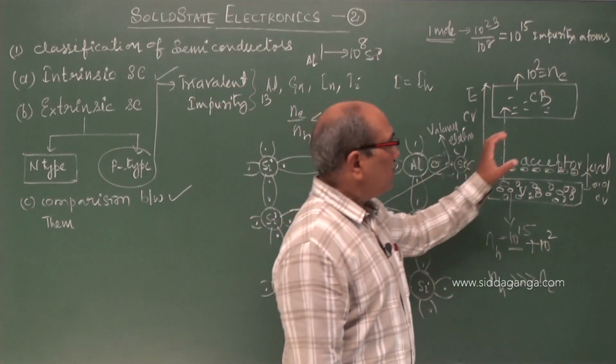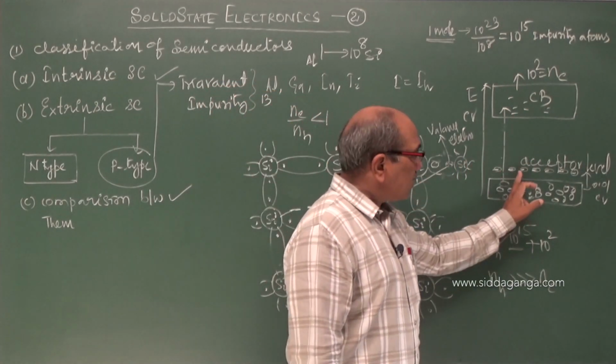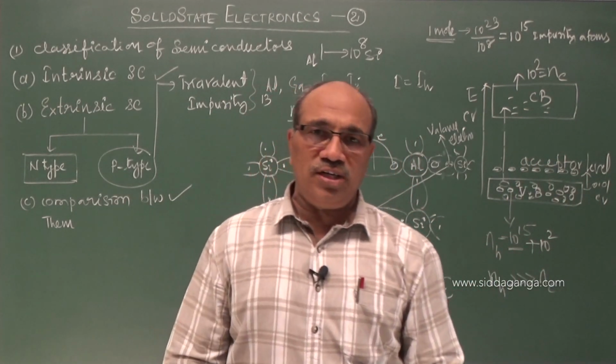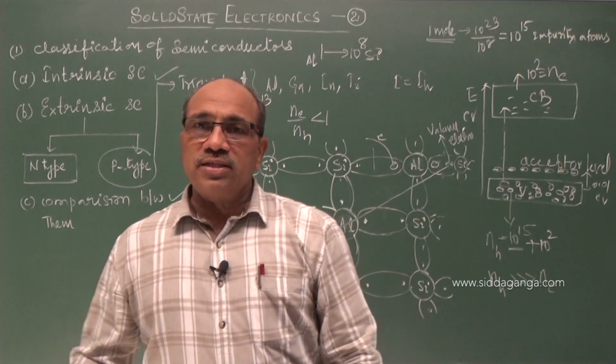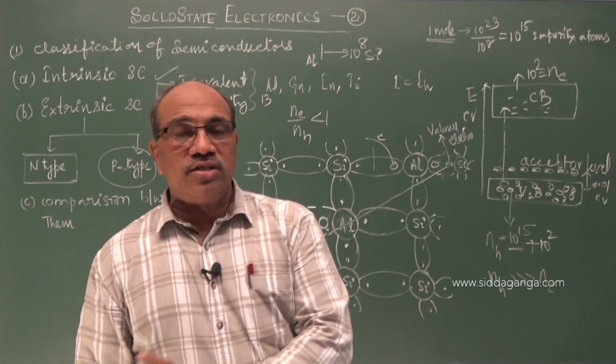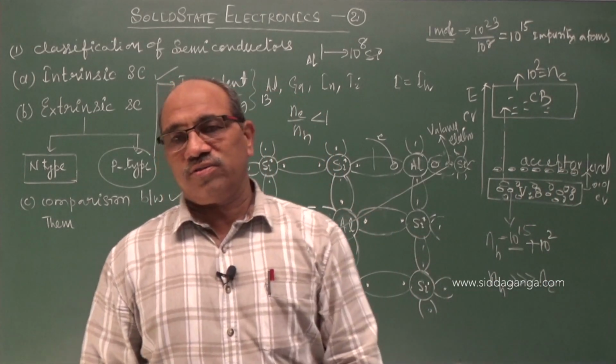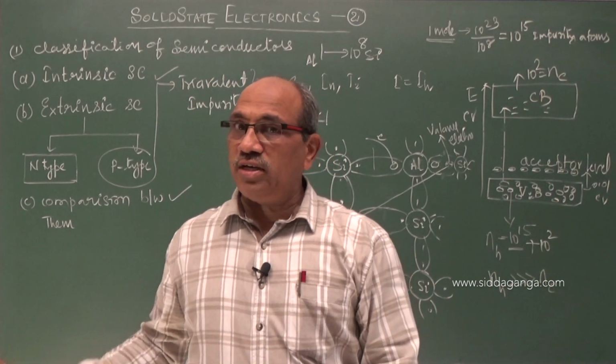But here we see a donor level in N type and an acceptor level in P type. We see two different levels coming into existence. Intrinsic semiconductors are insulators at 0 Kelvin. Here they are still acting as semiconductors. They cannot act as devices.